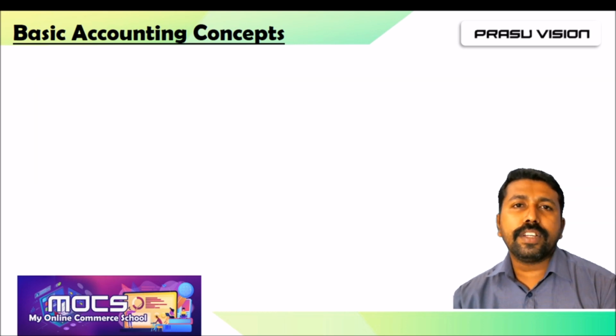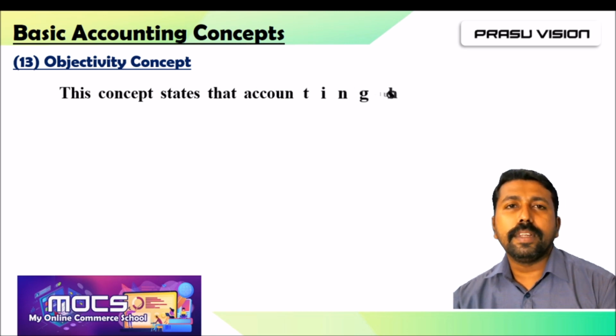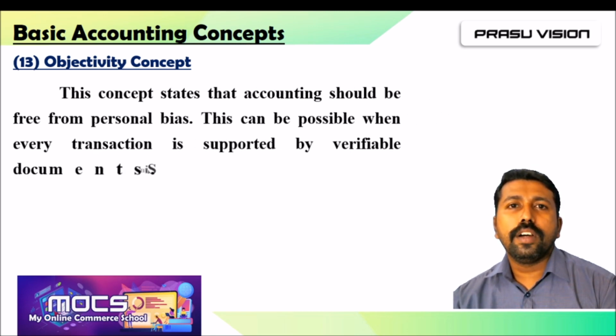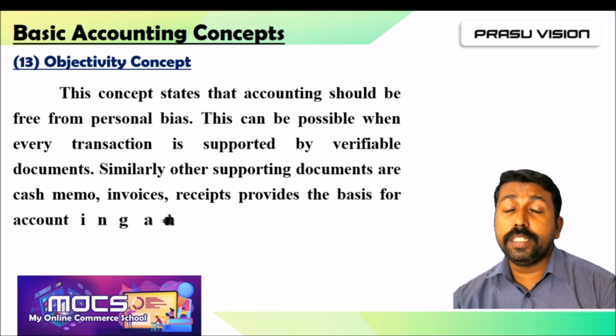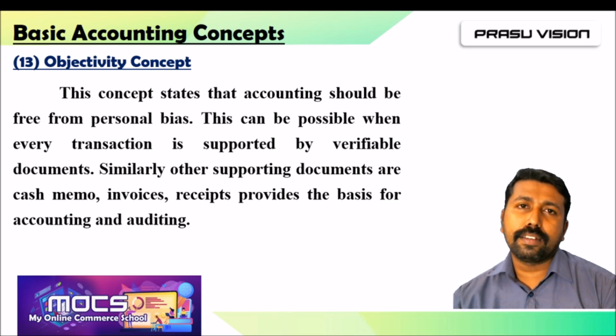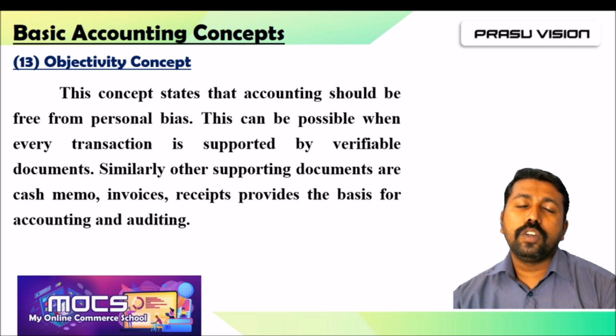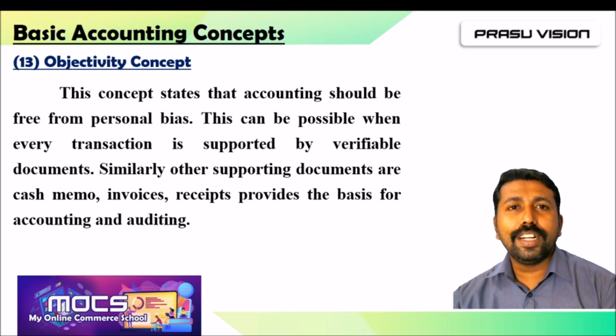Okay. And the last accounting concept is the objectivity concept. What is objectivity? You know very well, we can say something is objective when there is no influence of personal bias and prejudice. This concept says that accounting should be free from personal bias. Whenever we are recording a business transaction, there is no need to bring in our personal thoughts and views while recording the transaction.